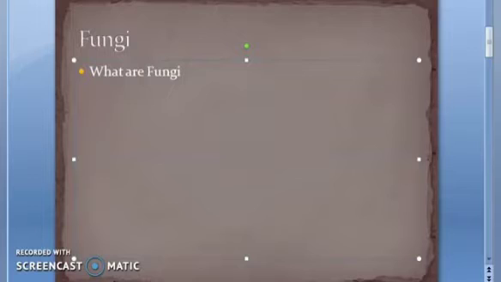Prokaryotes, that's the bacteria. Monera, that's the first kingdom. The second kingdom is Protista, all the unicellular organisms. You will study about them in parasitology. Then comes the third kingdom, that is fungi, correct?